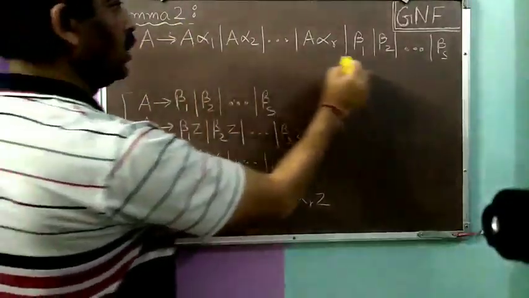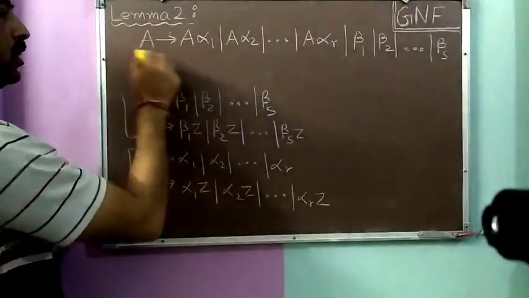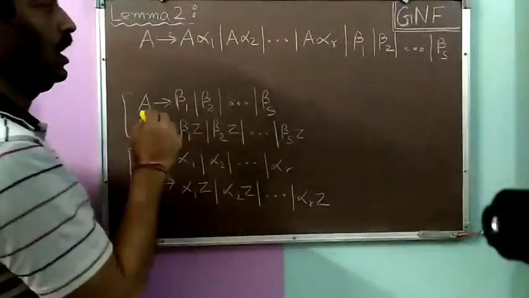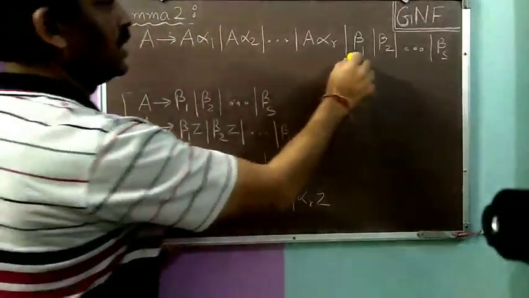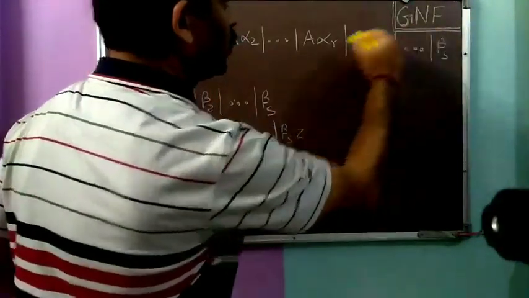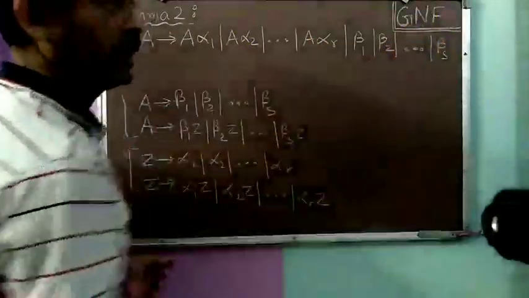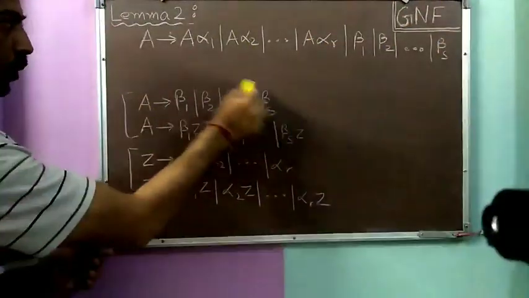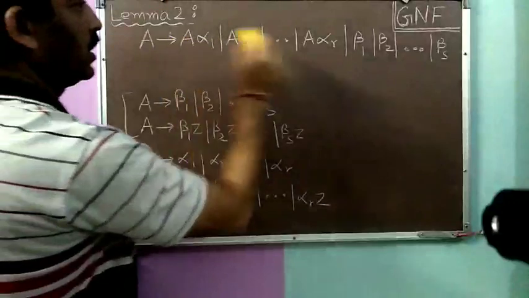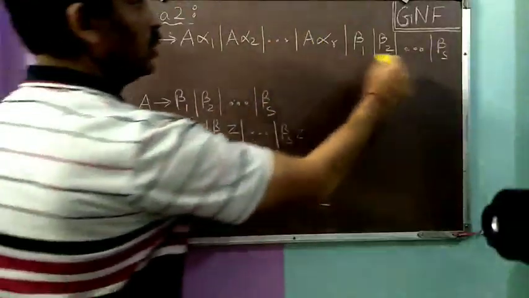For this, we will try to find out what kind of strings this original set of A productions can generate. Okay, so if we have the variable A somewhere, we can use beta 1, beta 2, and so on. So we can use beta i, and generate the strings of the form of these beta i's. We can directly use A to beta i. Suppose we want to generate beta 2, we can directly take A to beta 2. Here also we can directly take A to beta 2. So in this manner, we can generate those.